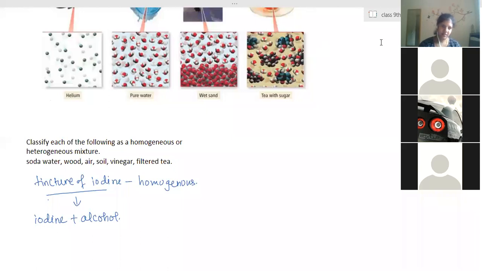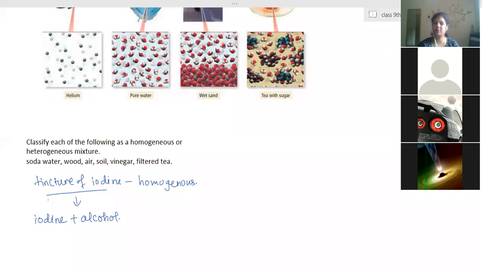So I'm explaining all the comparison. Just now you have seen that colloids and suspensions are heterogeneous mixtures. Right now you only need to remember that about the heterogeneous. The remaining things I will explain to you again.